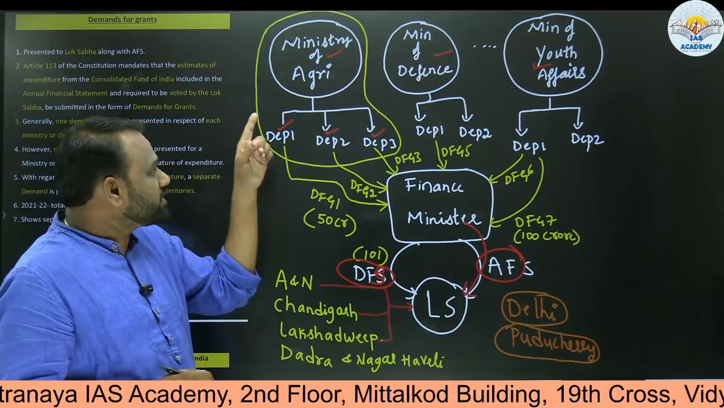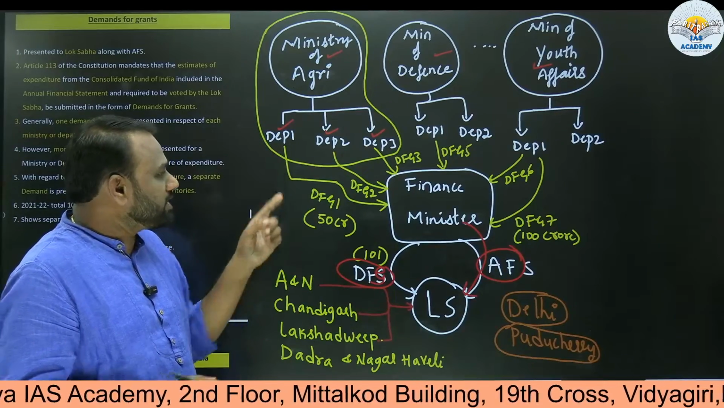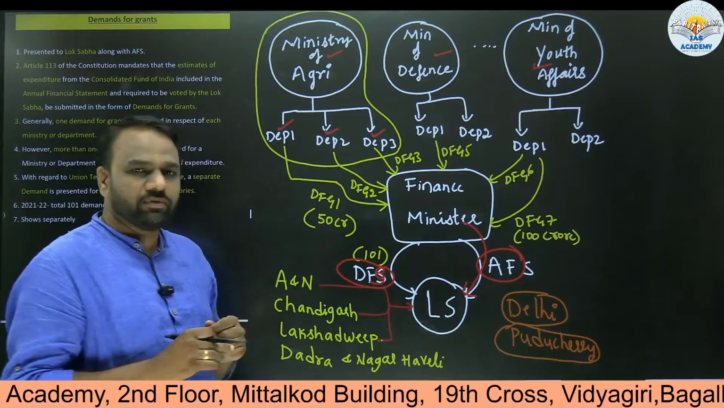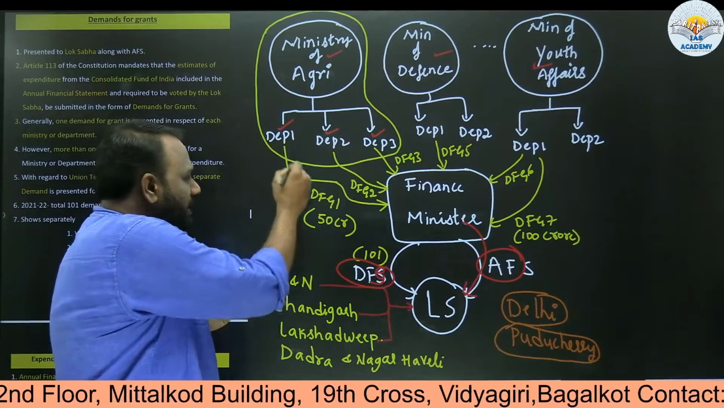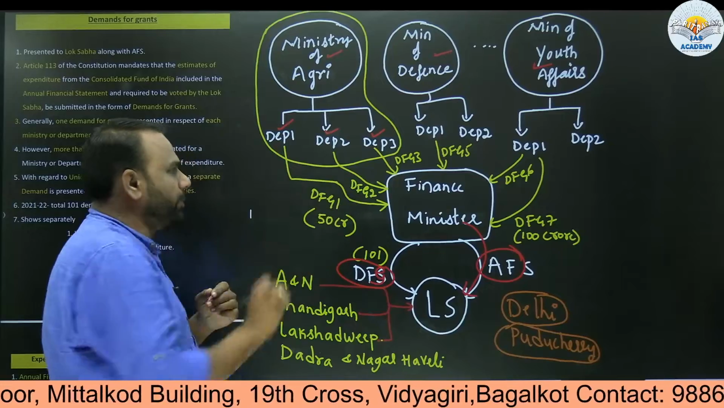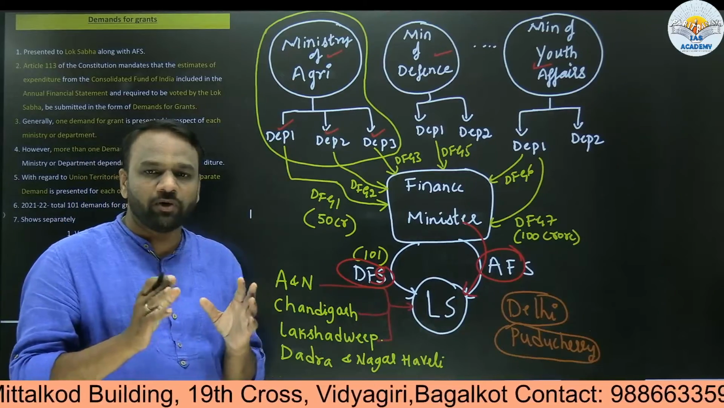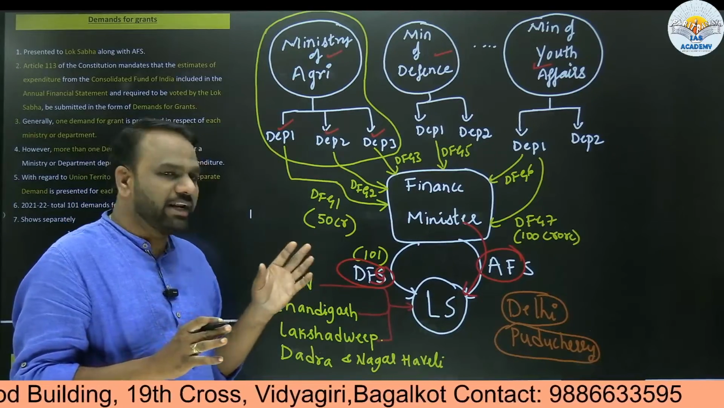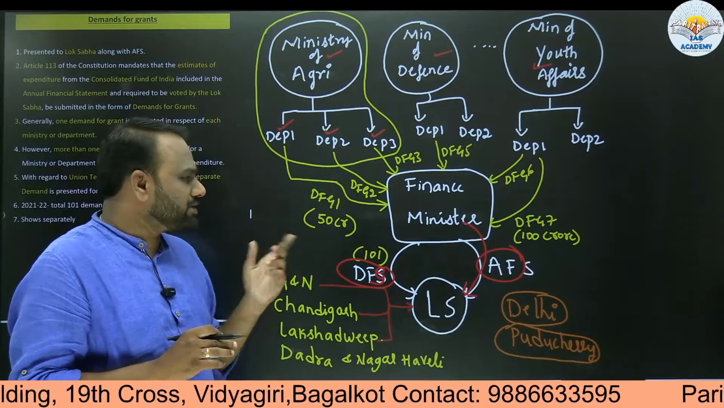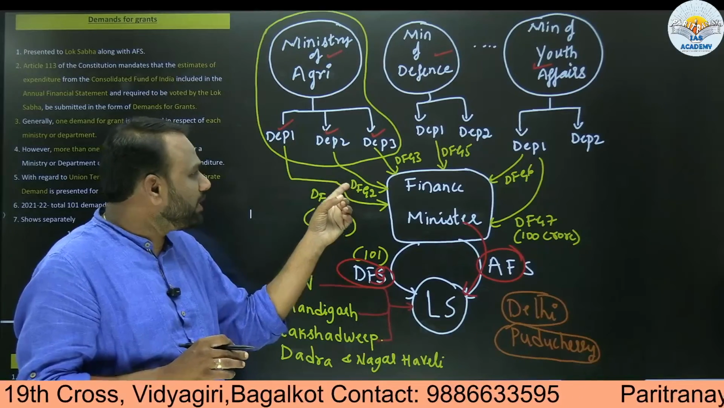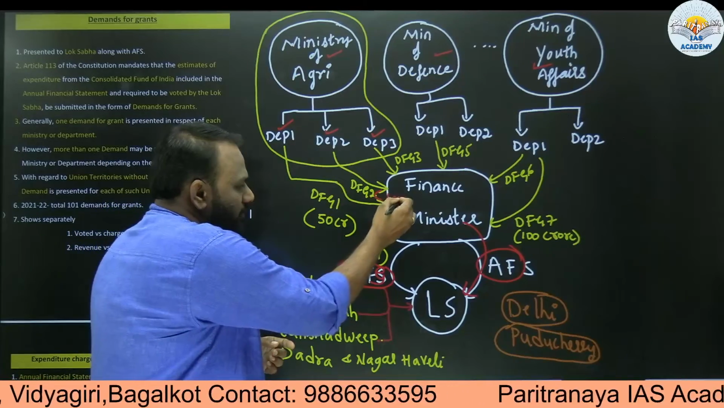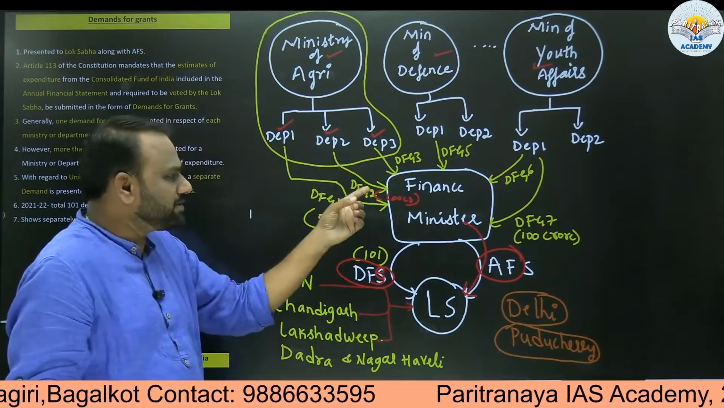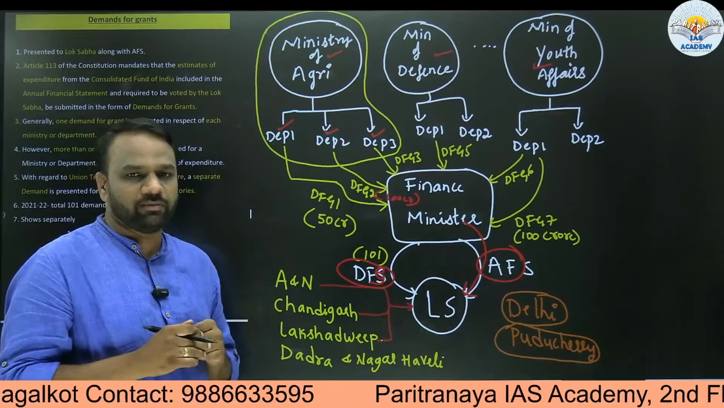Now, the ministry of agriculture is making a demand. It is not making a single demand, it is making a total of 3 demands. Department 1 is making a demand of 50 crore rupees. It says that I require 50 crore rupees for spending on a particular scheme or for some other expenditure. Similarly, department 2 will also make a demand for grant. Let us assume it makes one for 100 crore. Similarly, department 3 may also make a demand for grant.